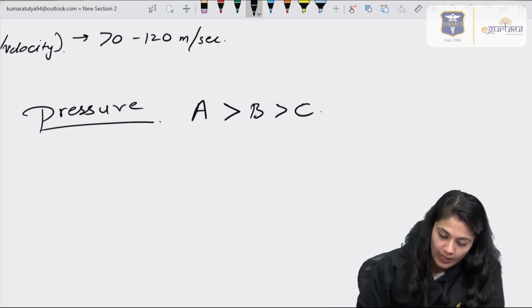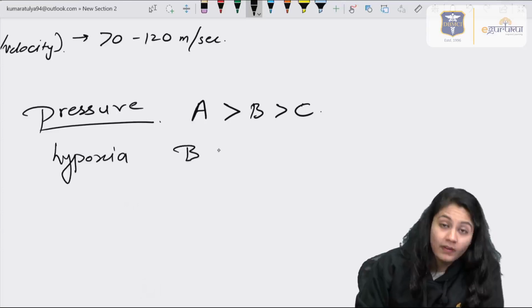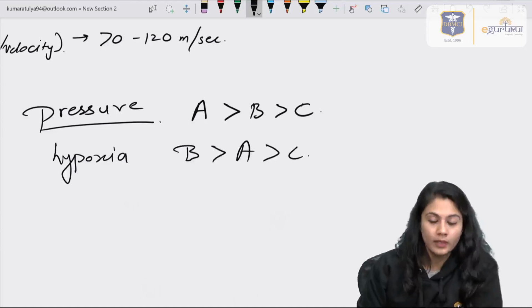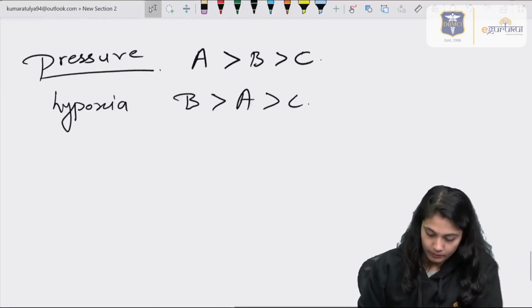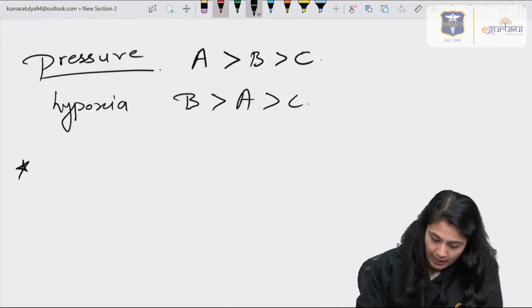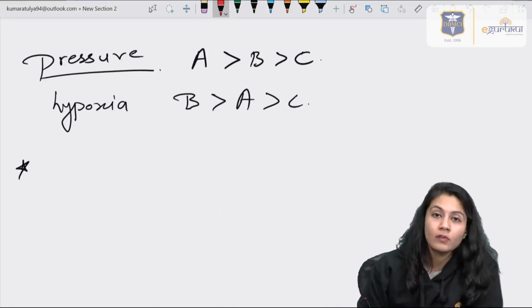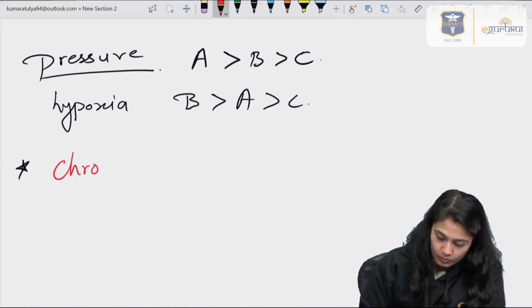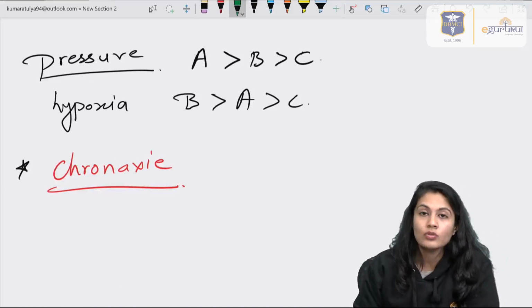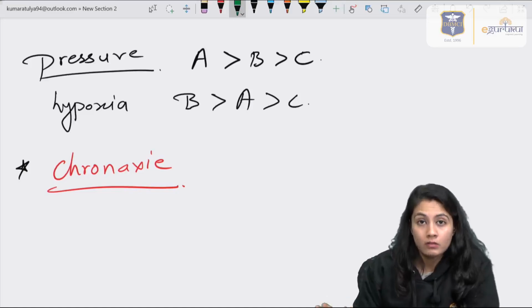If we talk about hypoxia, the B fibers will be affected first, then A, then C. If we talk about chronaxie, a question was asked in the AIIMS exam about the sequence of chronaxie. Chronaxie is the minimum amount of time required to show the response.